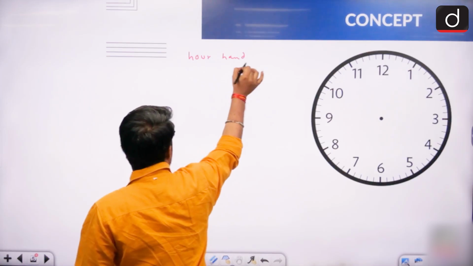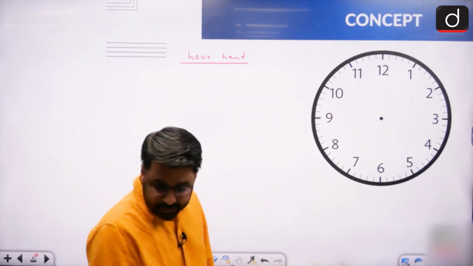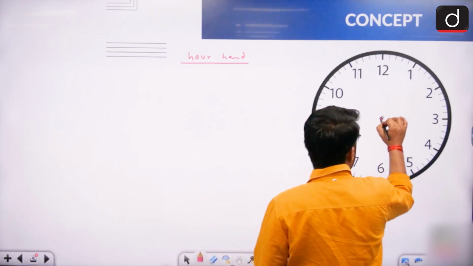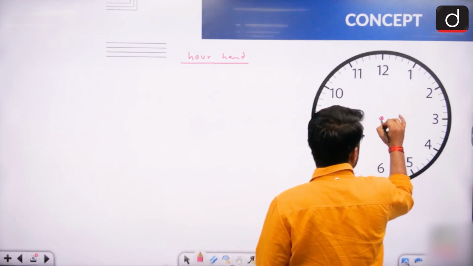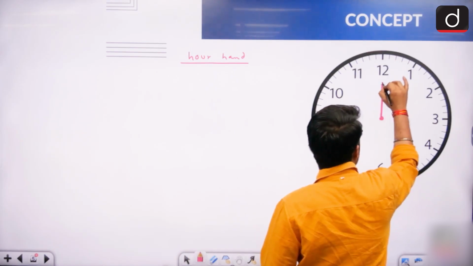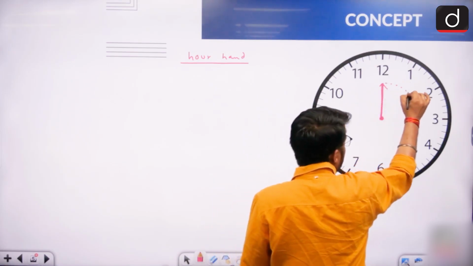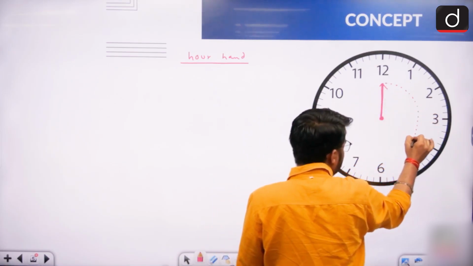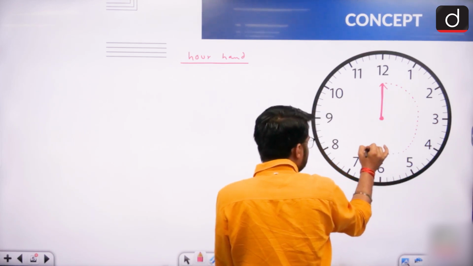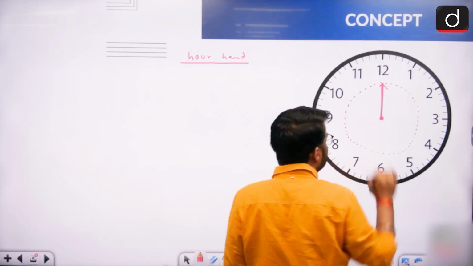First we will talk about hour hand. Let's say right now this hour hand is pointing on 12. Now it starts from 12, goes to 1, 1 to 2, 2 to 3, 3 to 4, 4 to 5, 5 to 6, 6 to 7, 7 to 8, 8 to 9, 9 to 10, 11 and come back to 12.